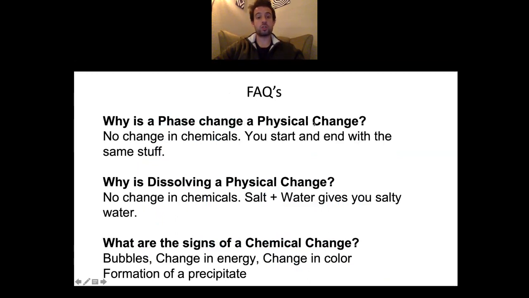Why is a phase change a physical change? There's no change in chemicals. You're starting with the same stuff. Why is dissolving a physical change? I get this question all the time too. Again, no change in chemicals. Salt and water gives you salty water. So hopefully both of these answer those 2 common questions. A phase change and dissolving are both physical changes just because there's no change in the chemicals. What you start with is the same as what you end with. And then lastly, what are the signs of a chemical change? These will come up time and time again. So make sure you're aware of the 4 signs of a chemical change. Make sure you have those down in your notes.